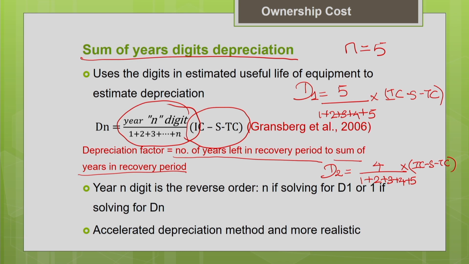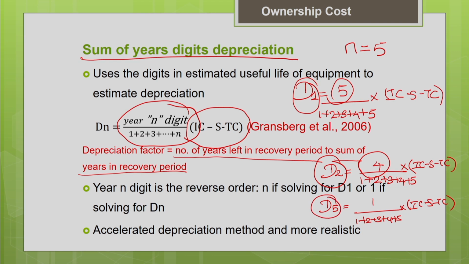Similarly, depreciation for the last year, D5, will be equal to 1. The number of years left in the recovery period is 1. So 1 divided by 1 plus 2 plus 3 plus 4 plus 5, multiplied by initial cost minus salvage value minus tire cost. One shortcut you can remember is that the year and the digit are in reverse order. For the first year, the digit in the numerator will be in reverse order. For the second year, it is equal to 4. For the fifth year, the digit in the numerator will be 1. So year and digit in the numerator are in reverse order. Keep that in mind.